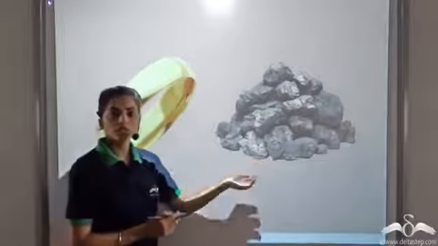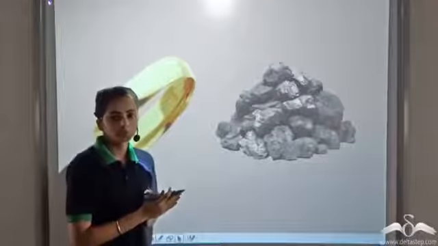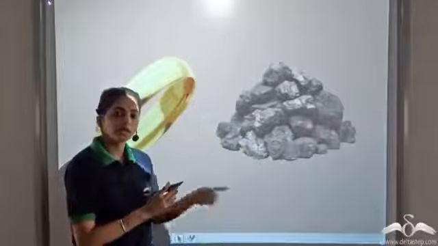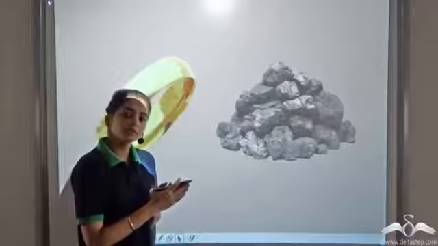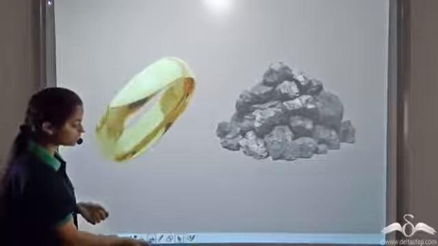Coal or carbon is a metalloid, but it shows properties similar to the non-metals. So we generally regard coal or carbon as a non-metal. So you can associate the physical properties of non-metals with coal. So now let's look at the physical properties.